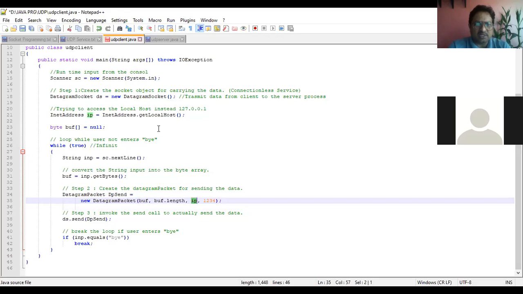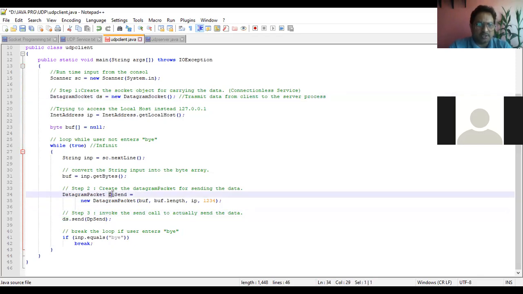Then the IP address. What is the IP address that we have received by using the function getLocalHost? Basically, it will result in 127.0.0.1. And then this port number from the client side. Okay, this is given. Then step number 3. First you created the socket, the DatagramSocket.